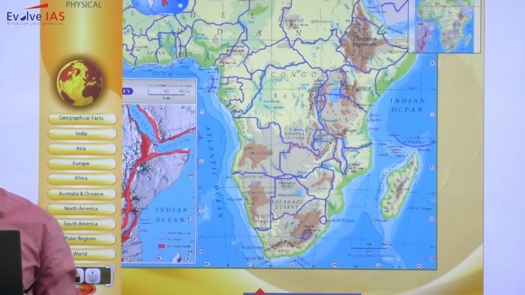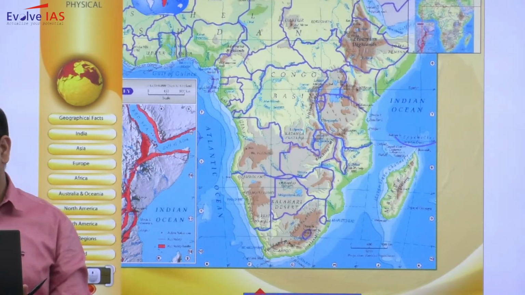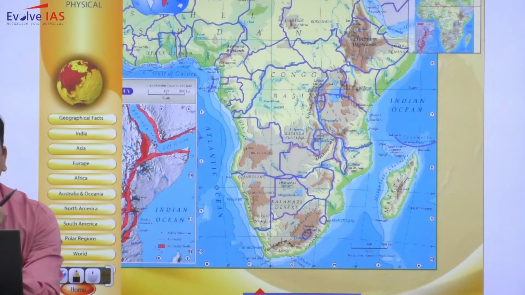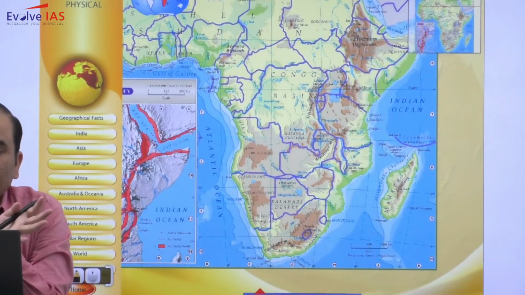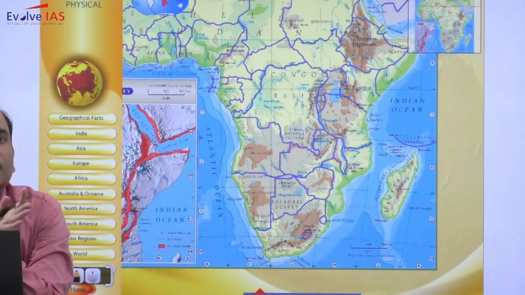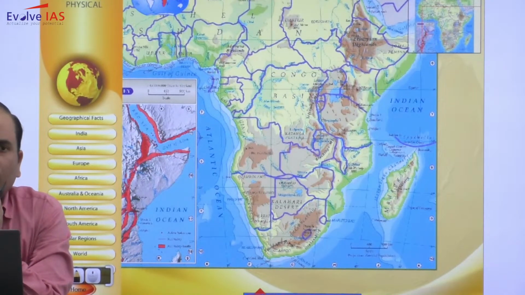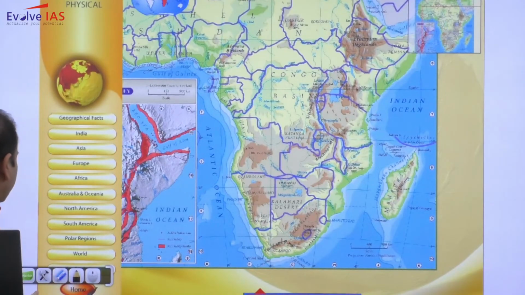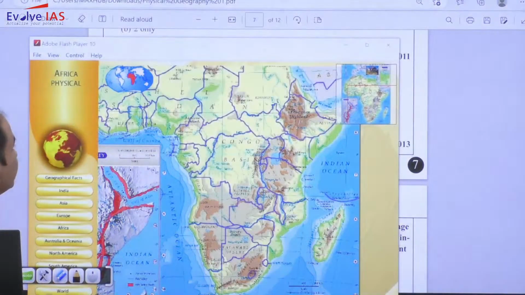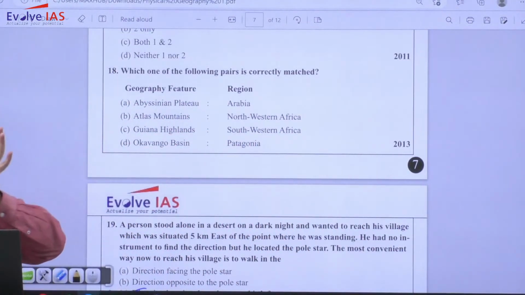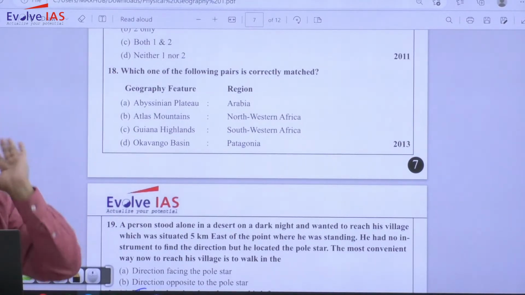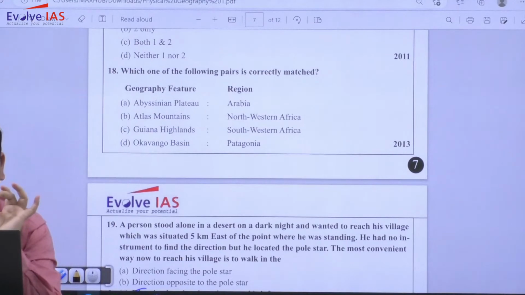So this type of location they used to ask. It is not like that just because one question has been asked, you need to open your map and look at all the locations. But in map work, you just need to rely on your knowledge, the basic mapping which you must have done in your classes, or what you read yourself from NCERT. This question was not to check your knowledge about Abyssinian Plateau or Okavango. That was a confusion for you. They were just looking out, do you have knowledge of Atlas Mountain or not?